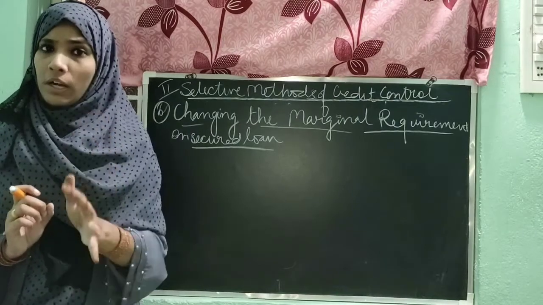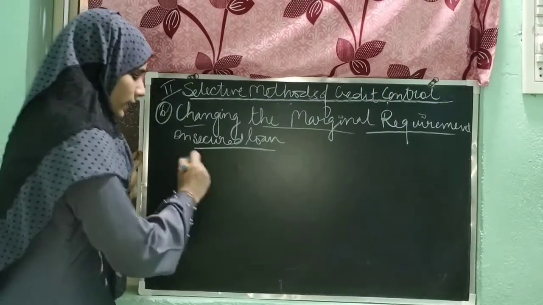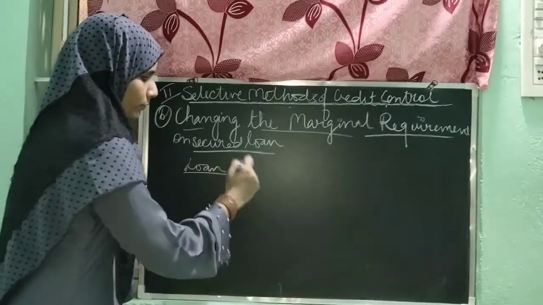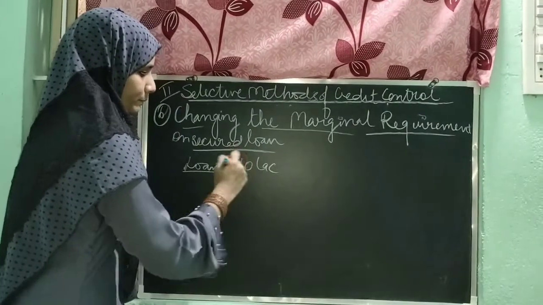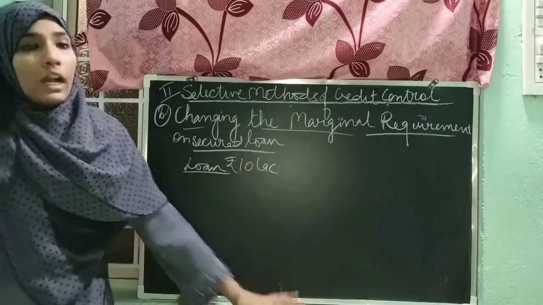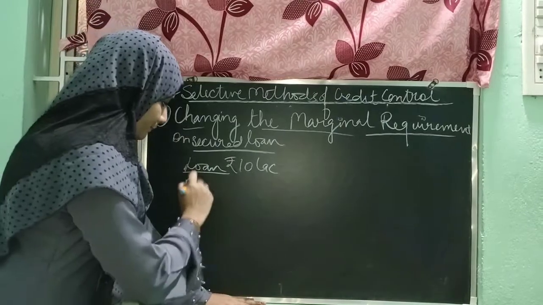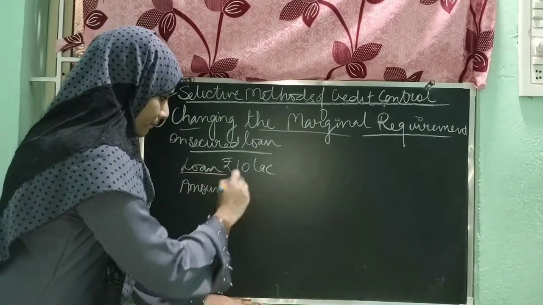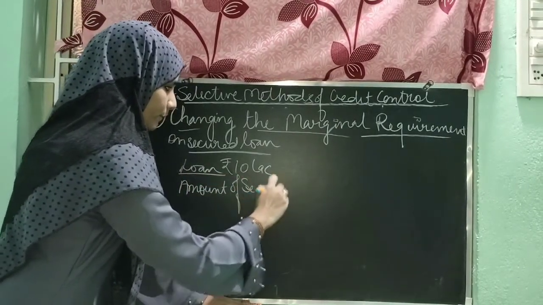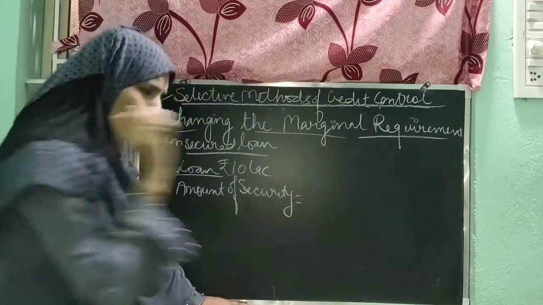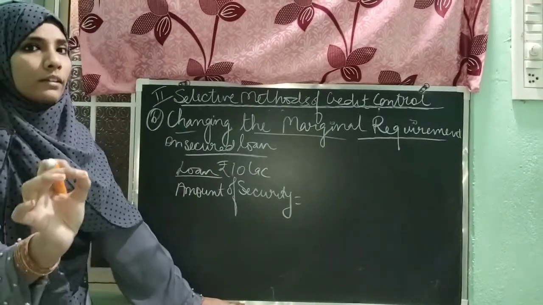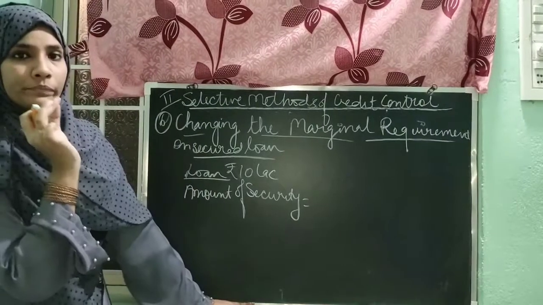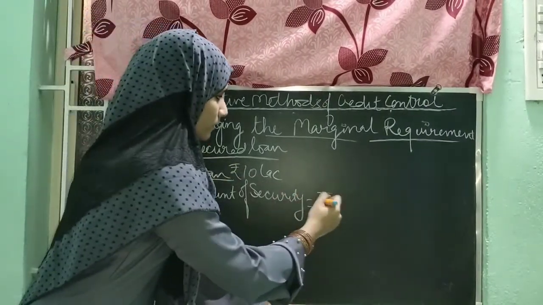And if you are taking a loan of rupees 10 lakh, the amount of security would obviously be higher than the amount of loan. It can be rupees 12 lakh.